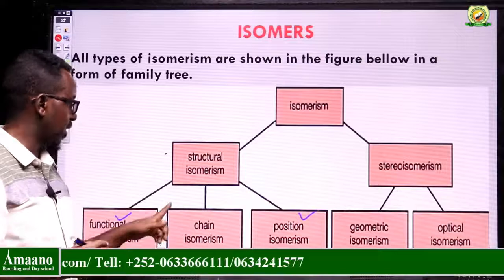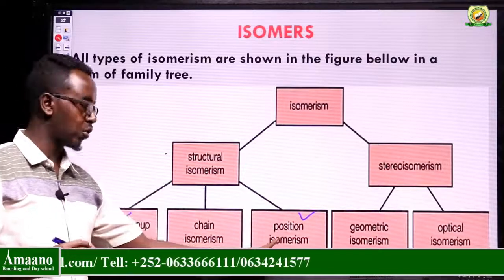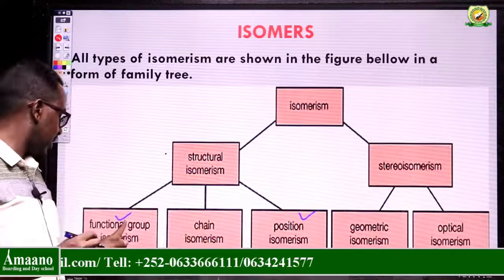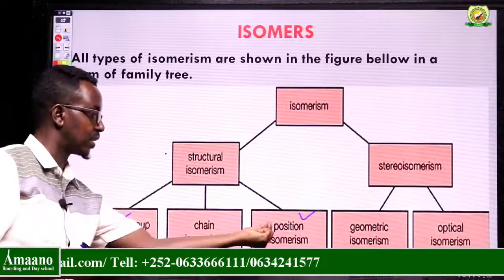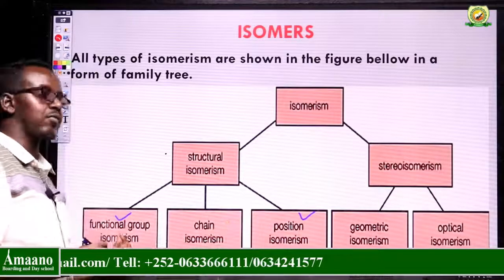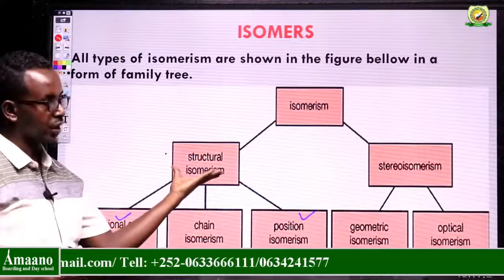For example, we can classify structural isomers as chain isomers and positional isomers, or chain isomers and functional group isomers. These are the types of structural isomers.